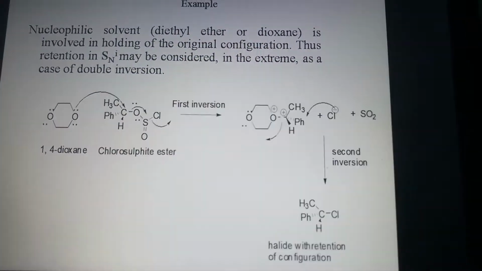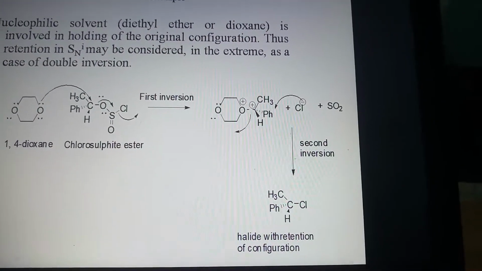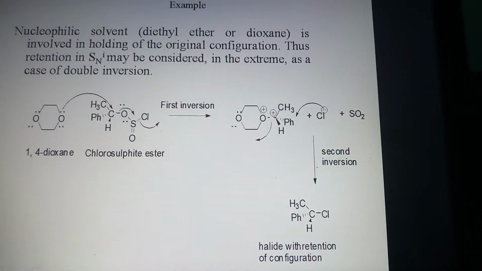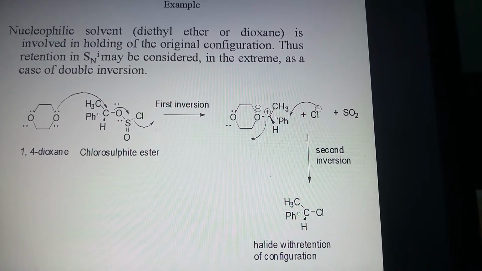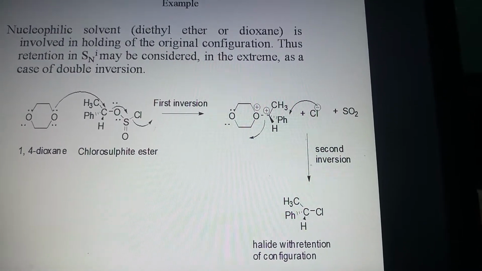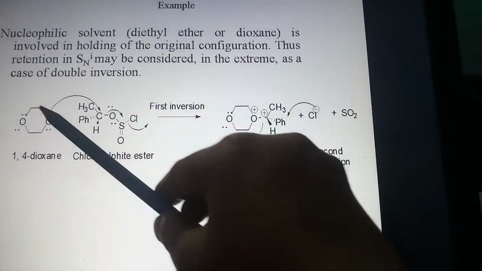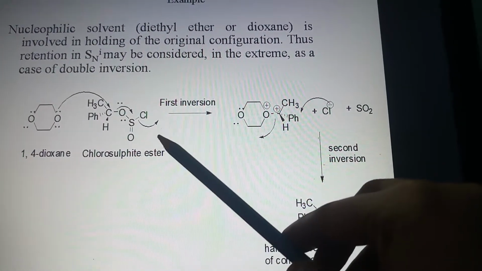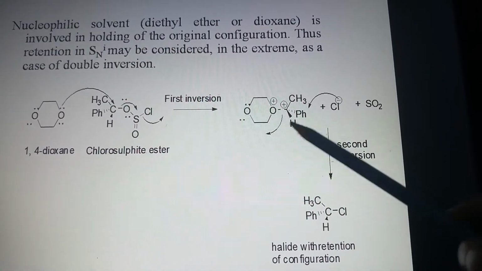Another example, here also solvent plays an important role. Nucleophilic solvent, that is diethyl ether or dioxane, is involved in holding the original configuration. Thus, retention in SNi may also be considered in the extreme as a case of double inversion. You can see 1,4-dioxane here is a solvent. It will attack from backside with removal of the good leaving group. This is the first inversion, and we will get an inverted product.